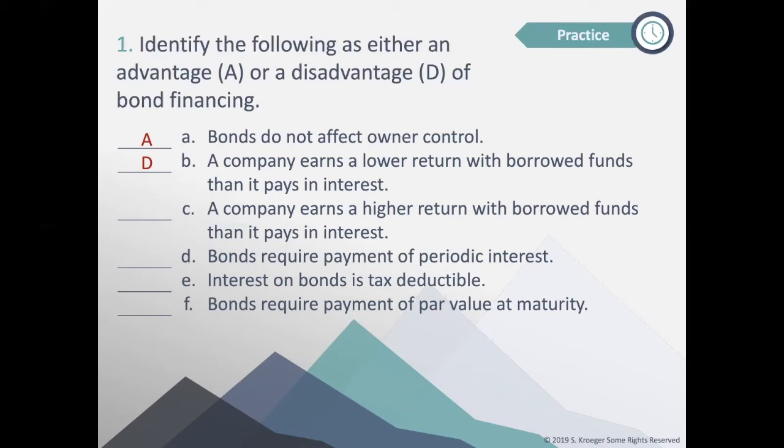A company earns a higher return with borrowed funds than it pays in interest, meaning we're borrowing money, we're paying interest, maybe 5%, maybe we're earning 10% on those borrowed funds. What would that be? It's the opposite of B. So in this case, it's an advantage.